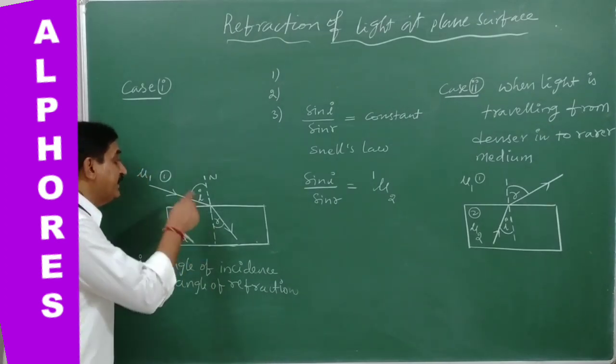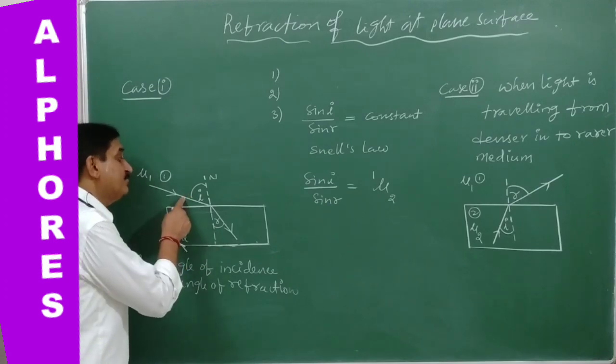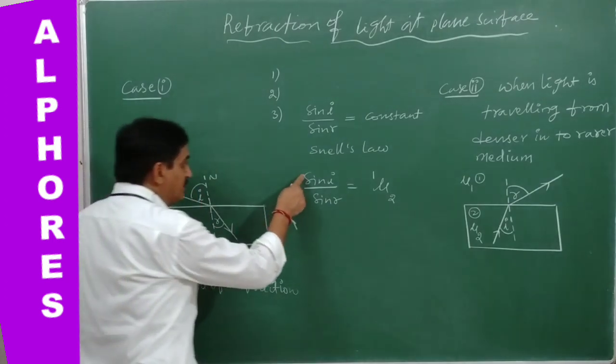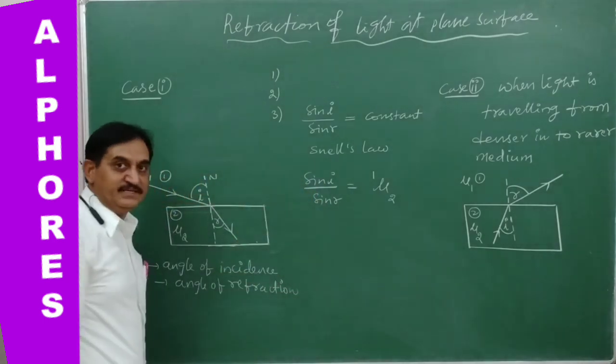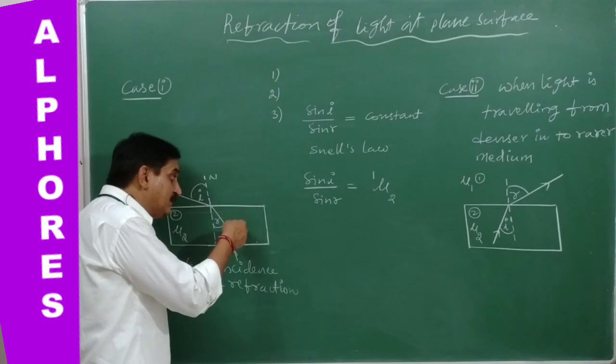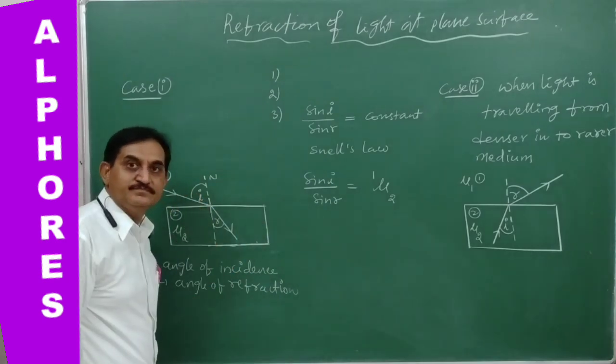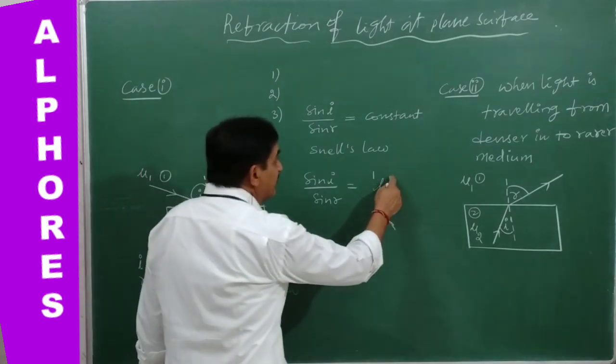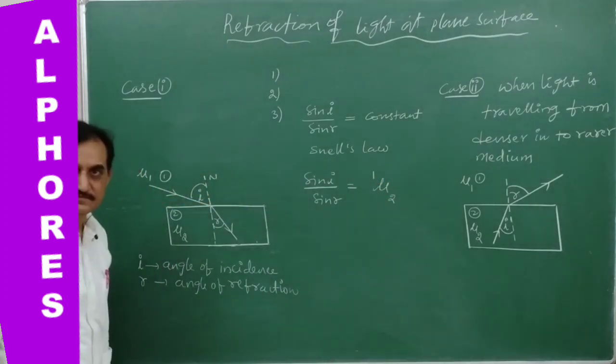Therefore, sine of the angle in the first medium by sine of the angle in the second medium is equal to the refractive index of the second with respect to the first. That is known as relative refractive index.